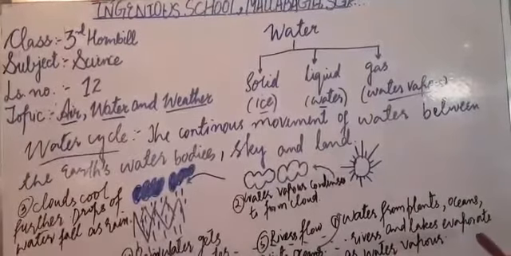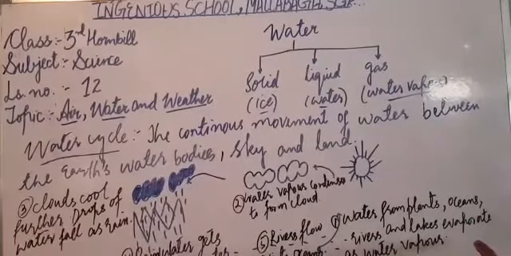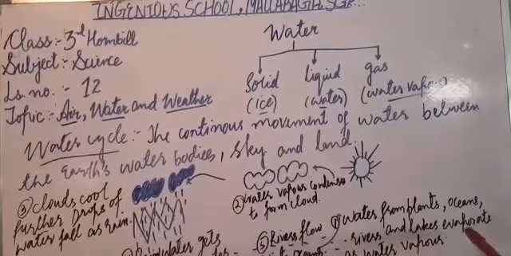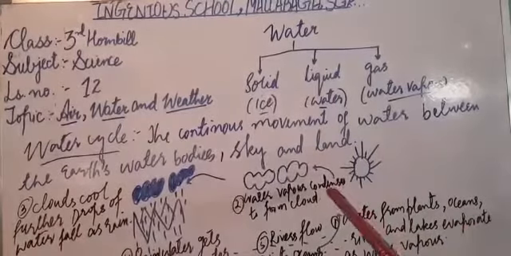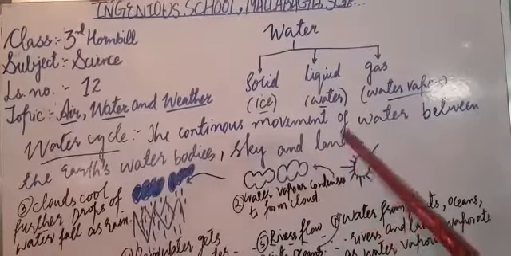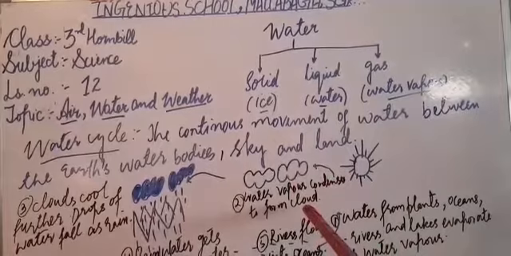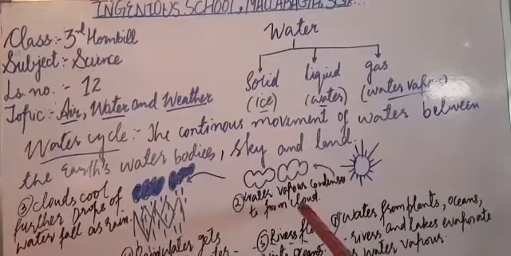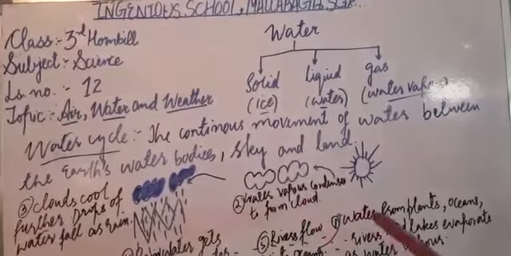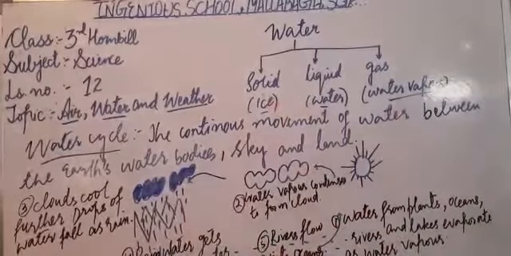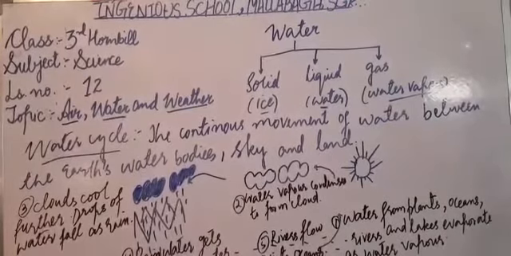Now this water vapor rises up in the sky, and when it rises up in the sky, it comes in contact with the cold air and it condenses there. It condenses in the sky, forming tiny droplets of water. Now, when these water droplets combine, they join together, they form a cloud.